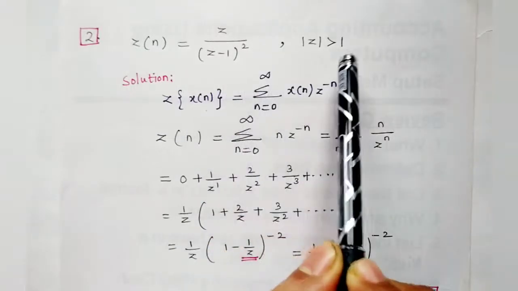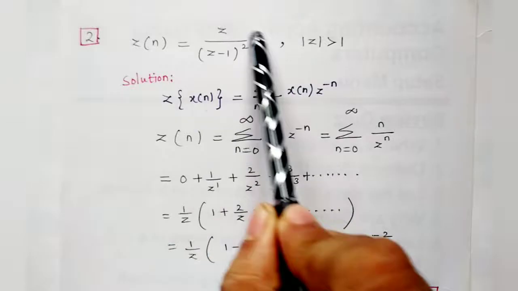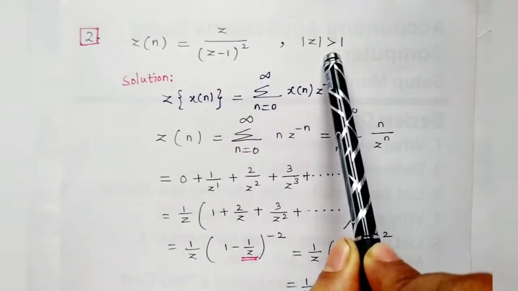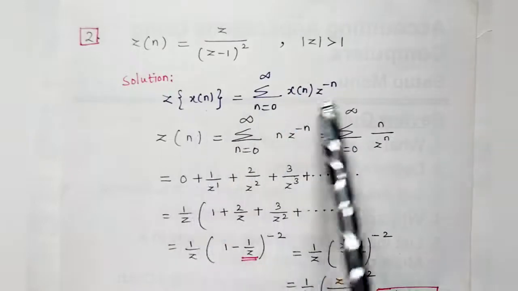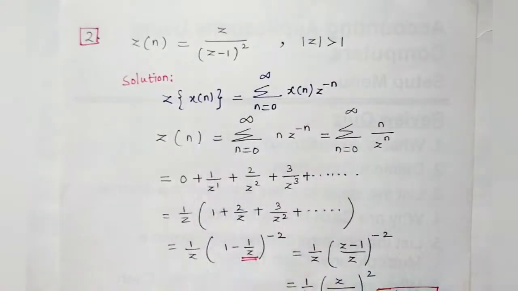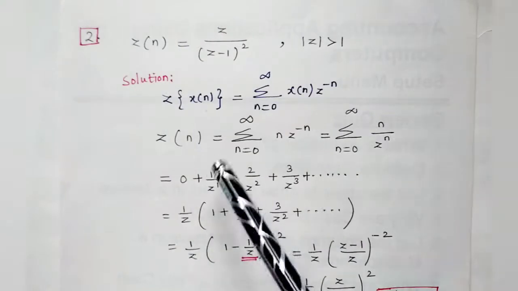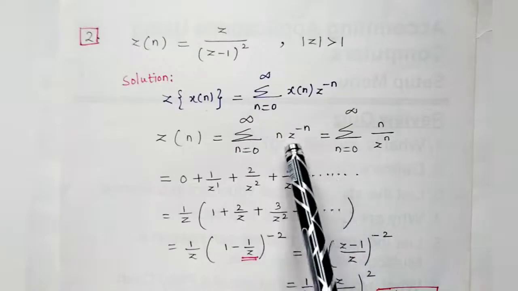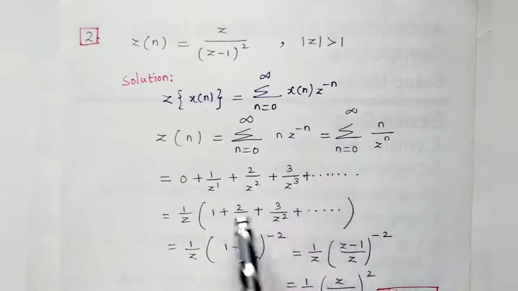The second problem: Z of n, which equals z upon z minus 1 the whole square, modulus of z is greater than 1. Now we want to prove this as the outcome, provided the condition is modulus of z is greater than 1. See, this is the formula we have. In x of n you have n, so I have to replace x of n here with n, z power minus 1. Rest of the things will be same.